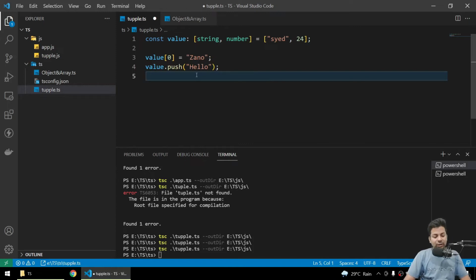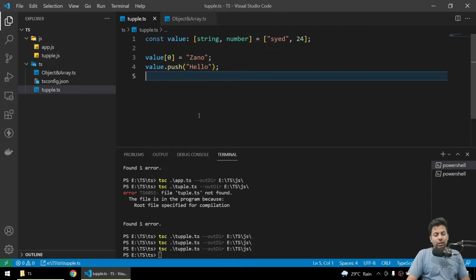So this is what tuples are about. And now we'll see enums. Enums are basically a way of saying you can only accept 4 types of data. With that I mean, if you have told an array to accept only 4 types, it will only accept 4 types. So let me just show you an example.